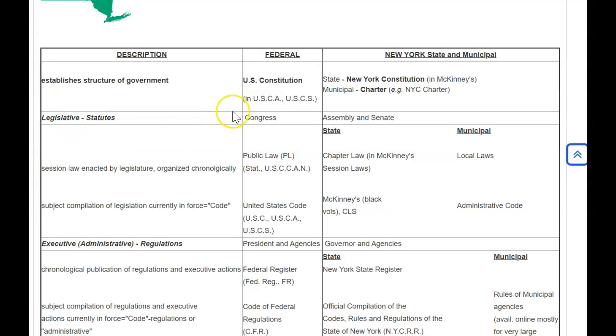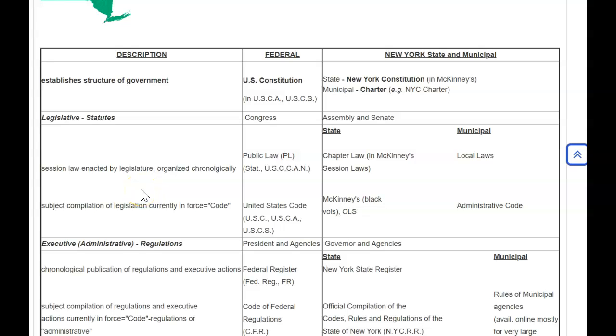Let's start our focus on the legislative branch. The legislative branch on the federal level, of course, is comprised by Congress. That's the House of Representatives and the Senate. In New York, the legislative branch is comprised of the Assembly and the Senate. So the legislative branch creates statutes or statutory law. You will find those statutes as they are created in something called session laws, and that's just a chronological arrangement, starting with number 1 in the beginning of the year, going through to the end. These session laws, of course, go back to 1789 when our country was first founded.